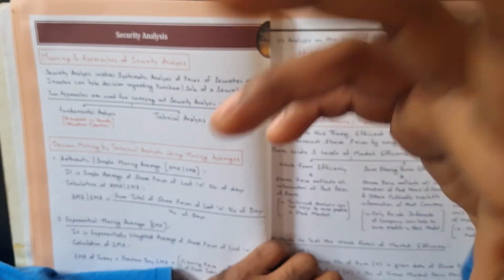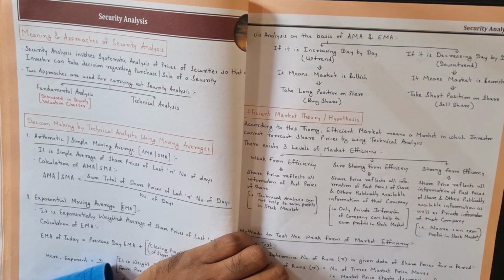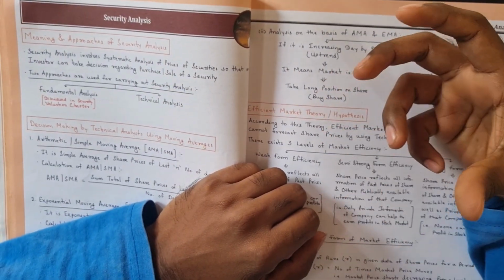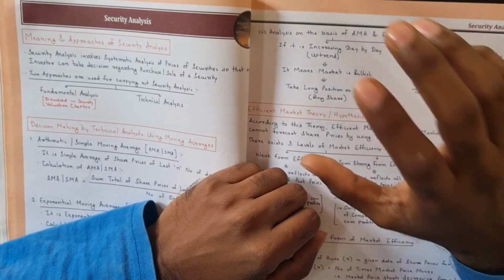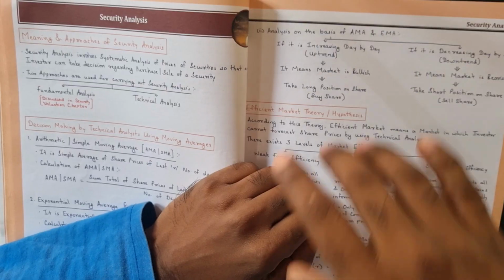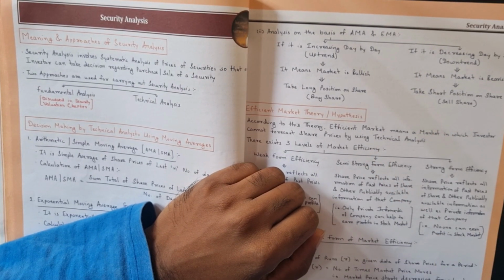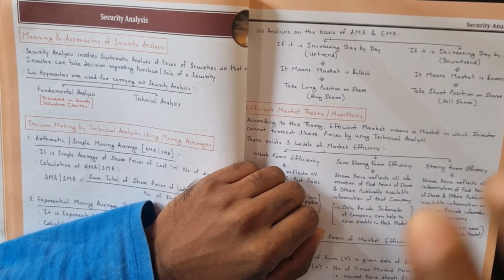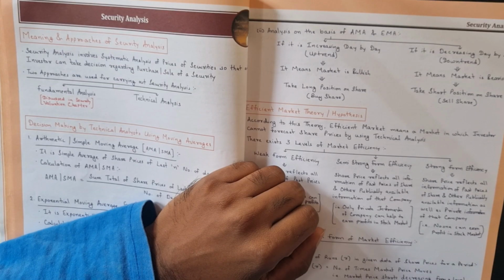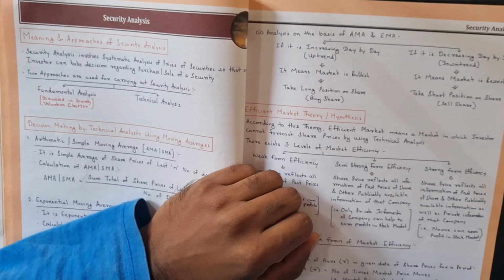Okay, so what do you mean by technical analysis and fundamental analysis? Fundamental analysis means using your financial data or your historical data from financial reports to make decisions on the price of a security. That is your dividend based model, your earnings based model. Let's suppose dividend is the main factor for the price of a security. But what does technical analysis say? Technical analysis says that price is the king.